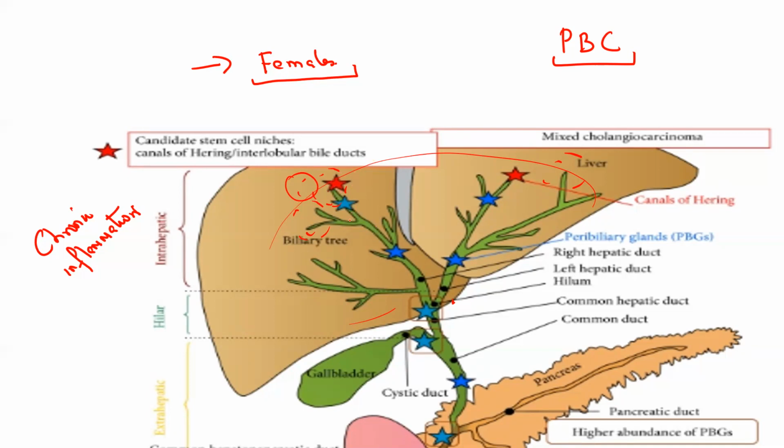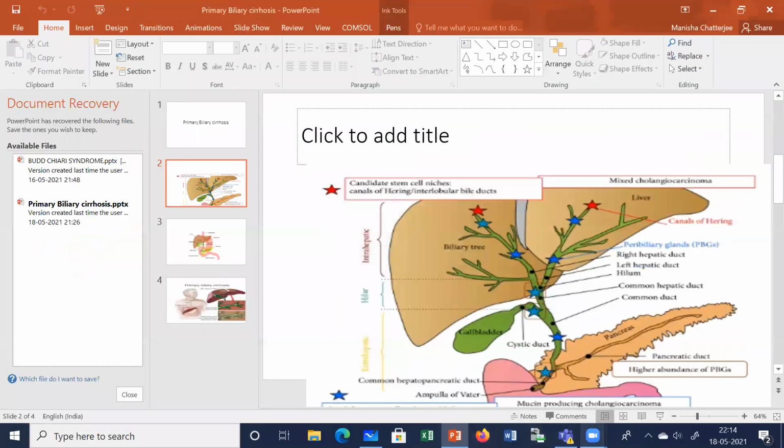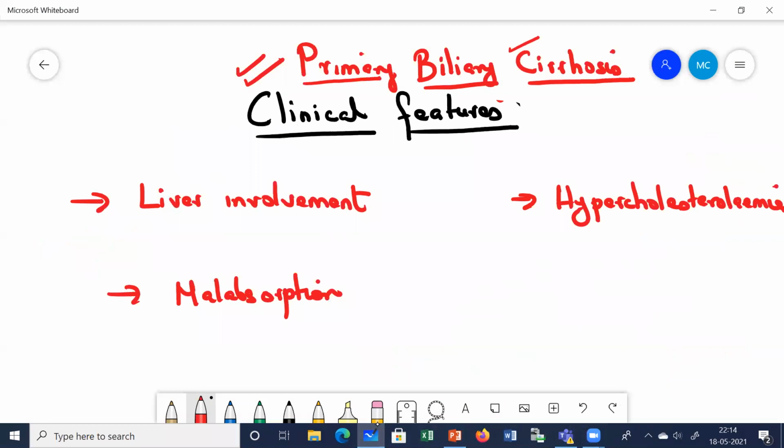This excess conjugated bilirubin in the blood, and the excess bile salts, cause itching and pruritus. So there are three cardinal features of primary biliary cirrhosis.